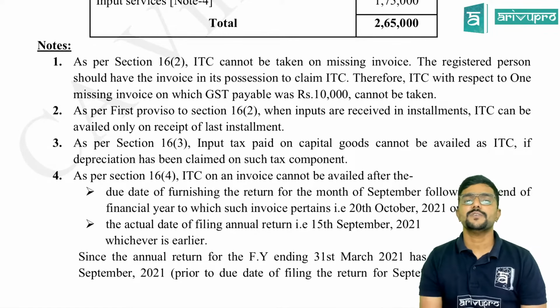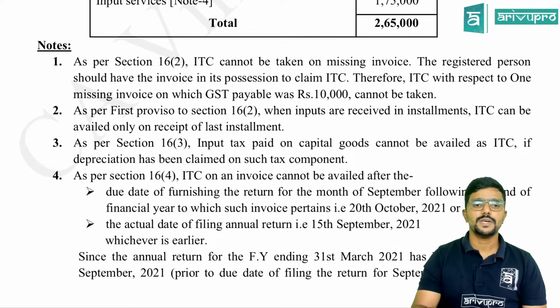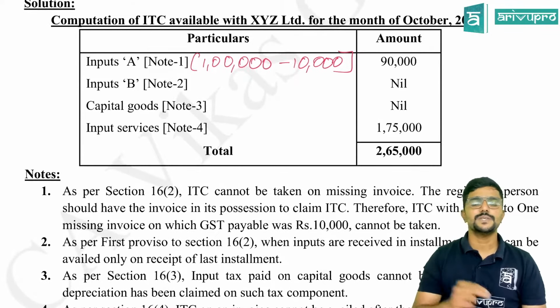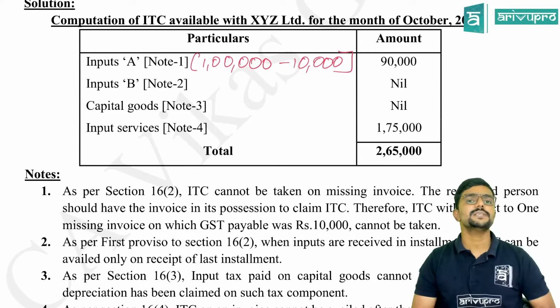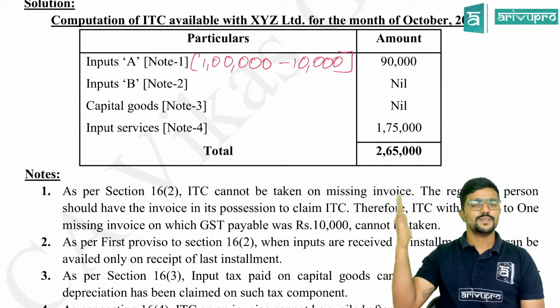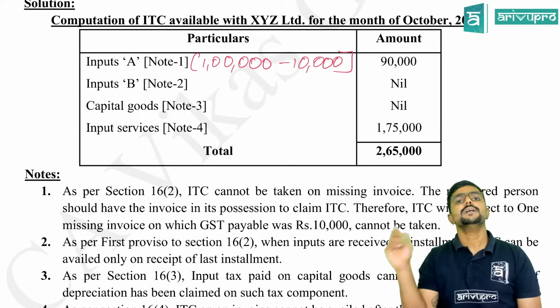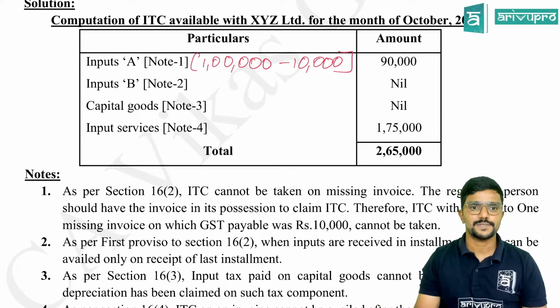As per the first proviso to section 16(2), when inputs are received in installments, ITC can be availed only on the receipt of the last installment. So here input B is received in 2 installments. Only the first installment is received in October. Another installment will be received after October. So I will claim the credit for both installments only when the last installment is received, guys.